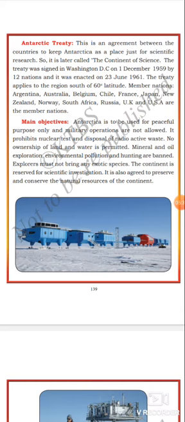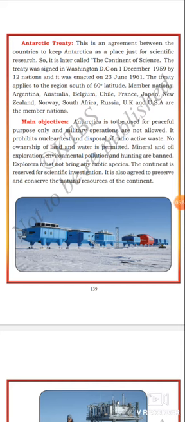Mineral and oil exploration, environmental pollution, and hunting are banned in the Antarctic Treaty.